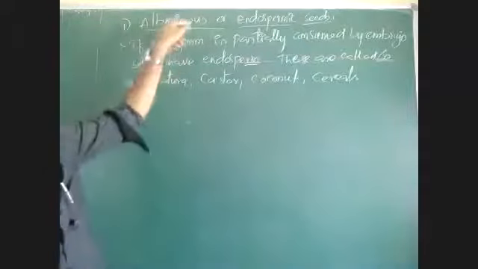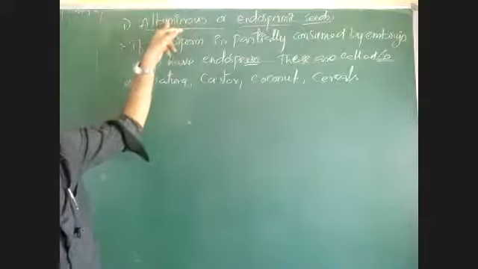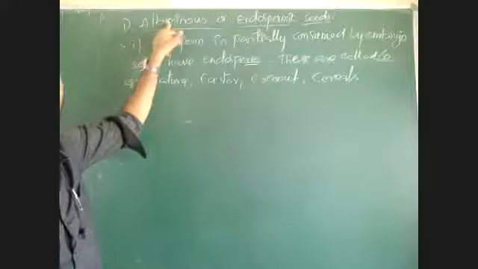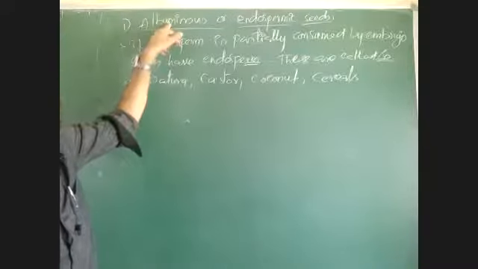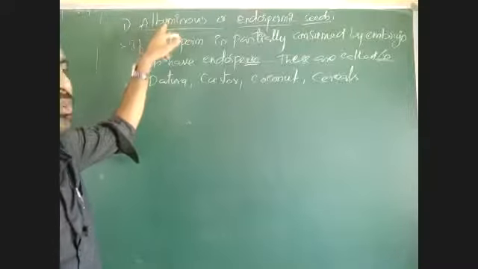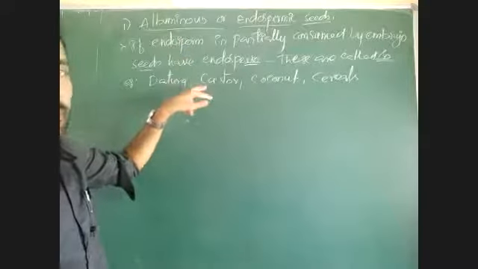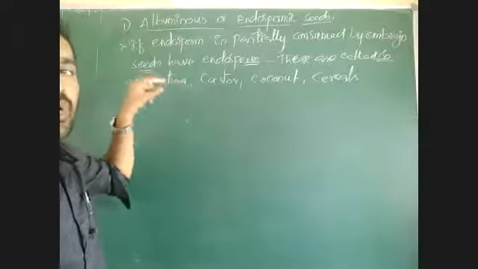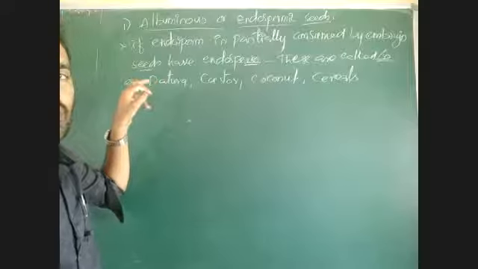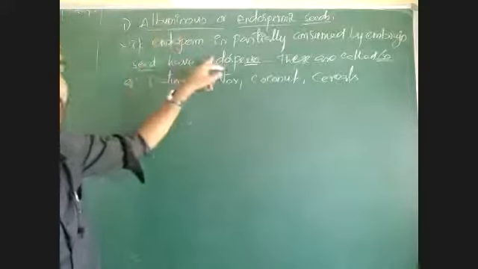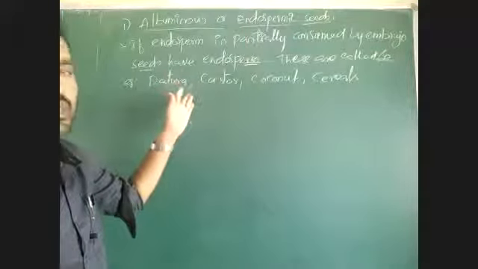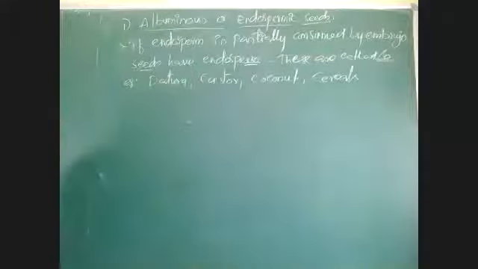Why is it called albuminous? Albuminous means it is a major kind of protein. It is a nutrient protein. Albumin is a protein, especially this endosperm is storing a food resource like protein also. Some more endosperm is present means some proteins are present in that seed. That's why it is called albuminous seed.